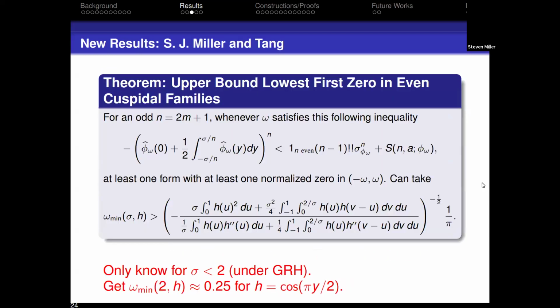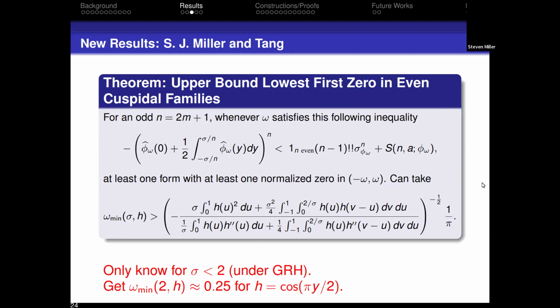What I want to talk about today is looking at the family of all cuspidal newforms of either prime level N, or if you want to do a little bit more work, or better yet, if you want your students to do a little bit more work, square-free level N. If the level is not square-free, it becomes much, much worse, very technical. And if we look at the entire family, how far do we have to go before we see at least one form in the family whose first normalized zero is at most this high? We want to see, if I go to this height, I'm guaranteed that at least one form has a zero this high or lower. And we were able to get some bound depending on the test functions and various properties.